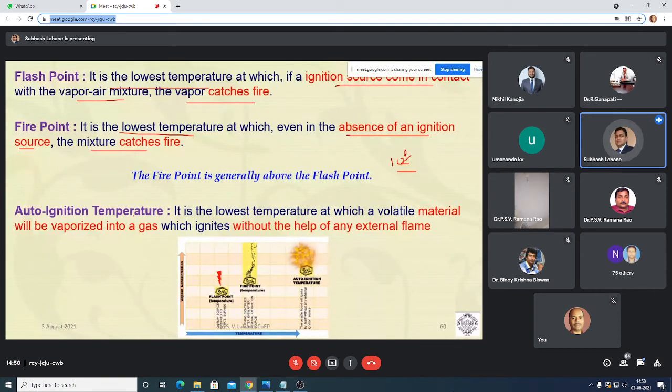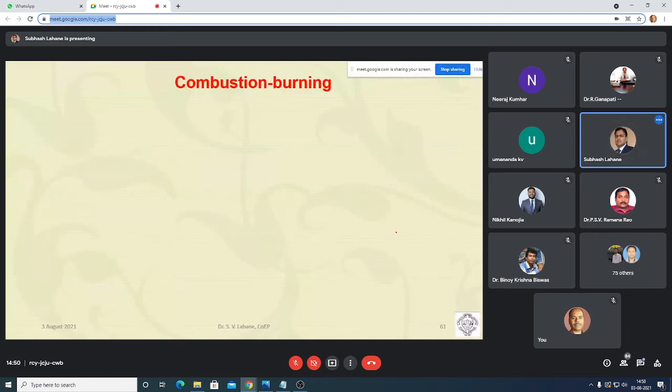Now, what is auto ignition temperature? The auto ignition temperature is higher than both fire and flash points. It is the lowest temperature at which the volatile material vaporizes into gas which ignites without the help of any external flame. Auto ignition temperature plays a vital role in the case of CI engine.